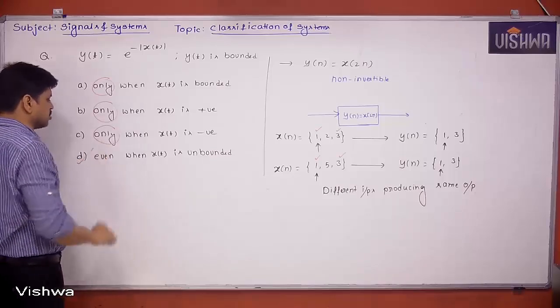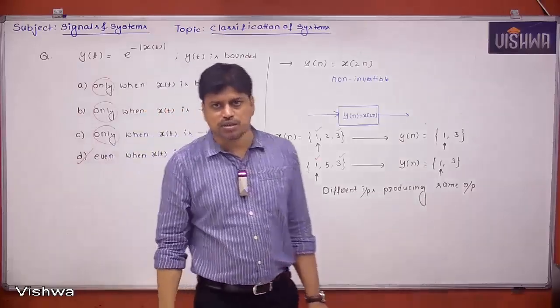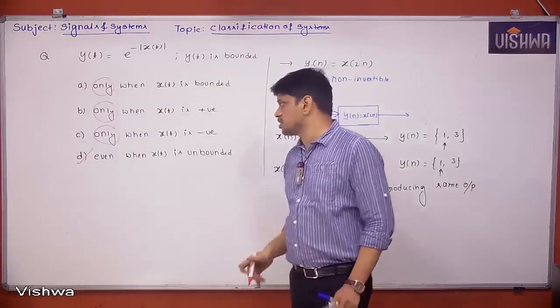So this is the correct option. Even if x of t is unbounded, still y of t is a bounded function. Okay, take it.